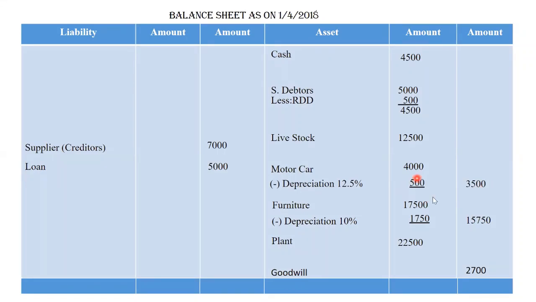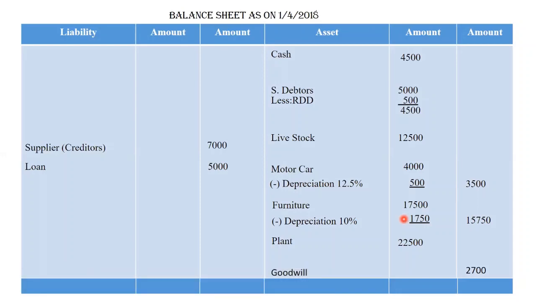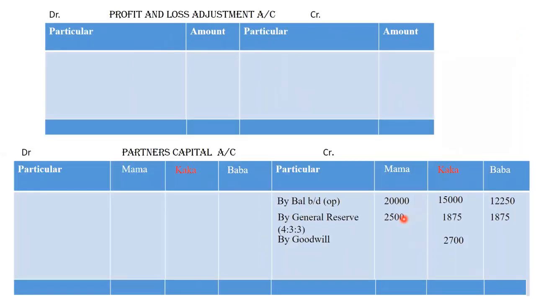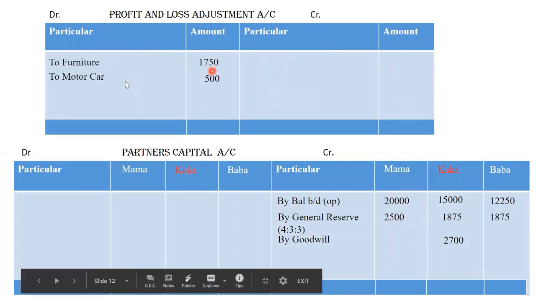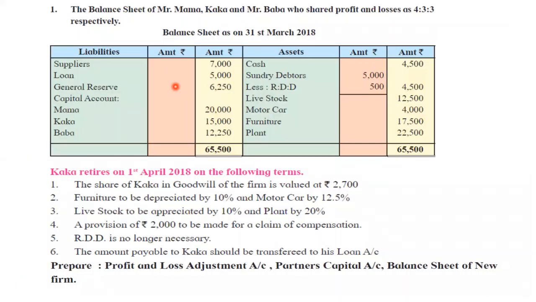Now what we have to do? See, we have depreciated both of these. So this is a loss. If we reduce the value of any asset, it is a loss for us, so where will we enter it? Yes, P&L adjustment account. Going to the P&L adjustment account, we will write to furniture 1,750, to motor car 500 rupees. Okay? Let's move ahead. Next, what have we completed so far? Point number 1 and 2 we have already completed.